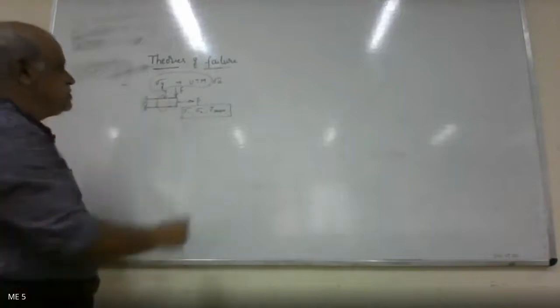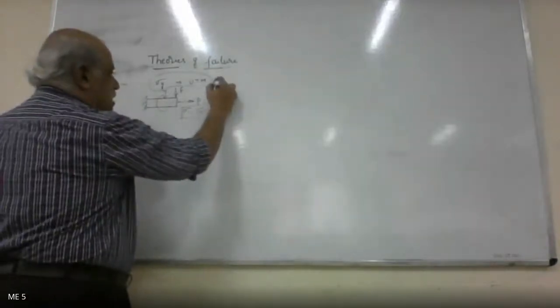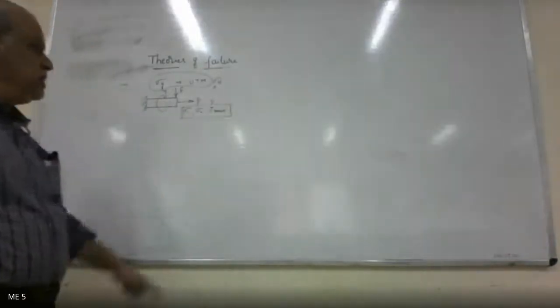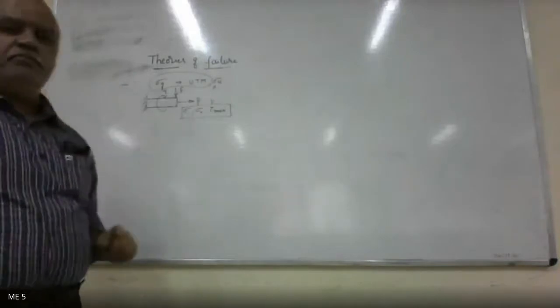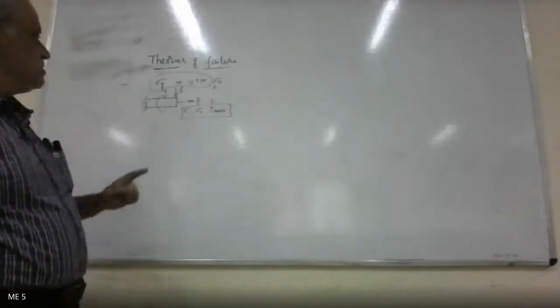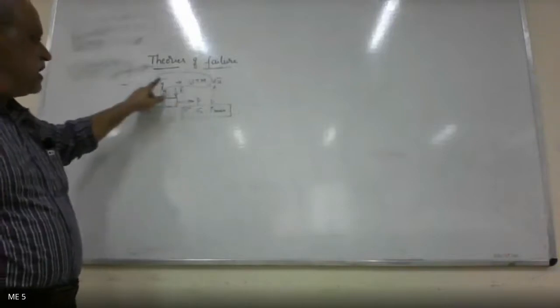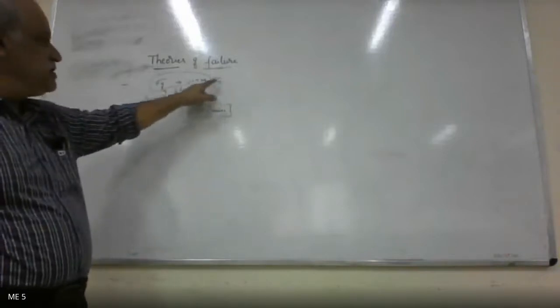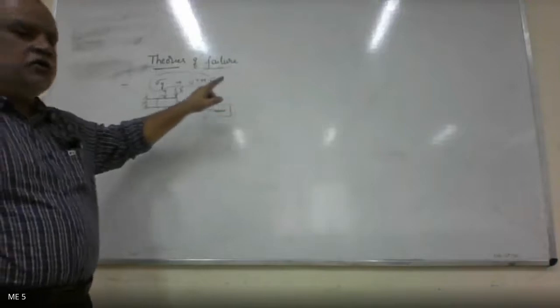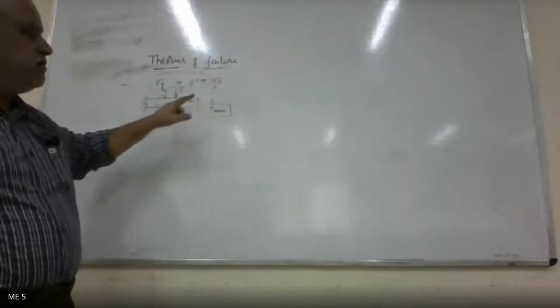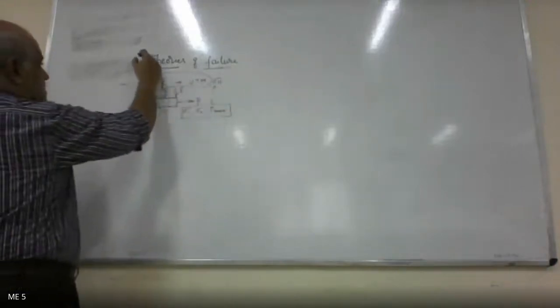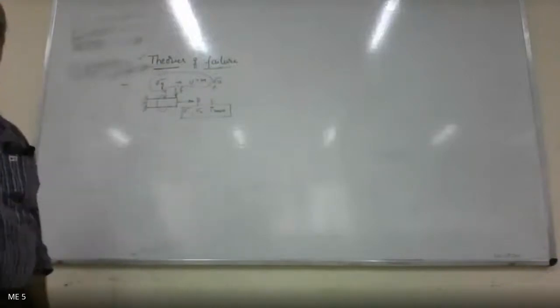Now, how are these two connected? How yield stress of a material is connected to principal stresses is the next question. This connection between the principal stresses and the yield and ultimate stress that we found in the universal testing machine is given by what are called theories of failure.